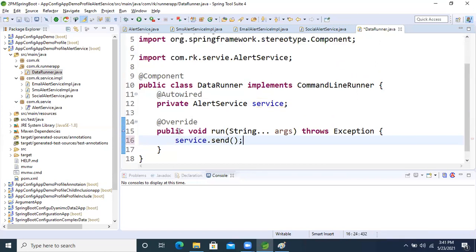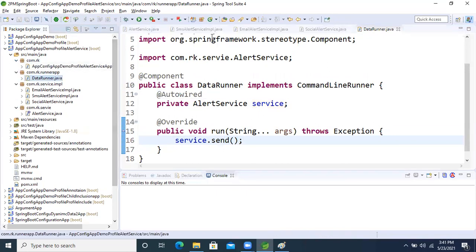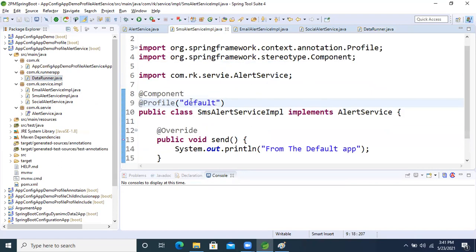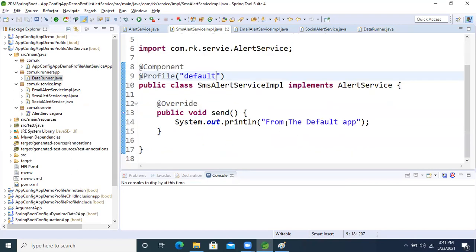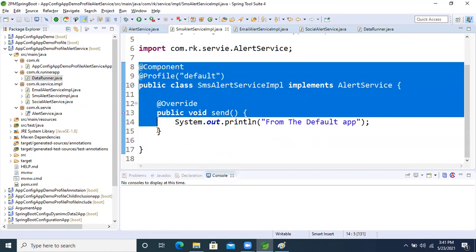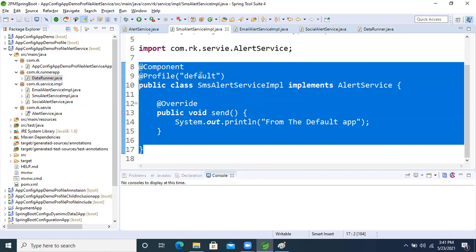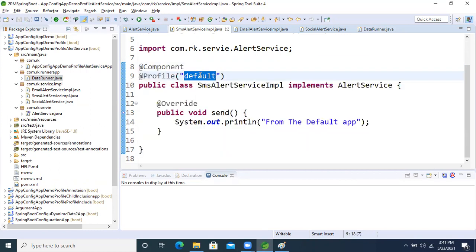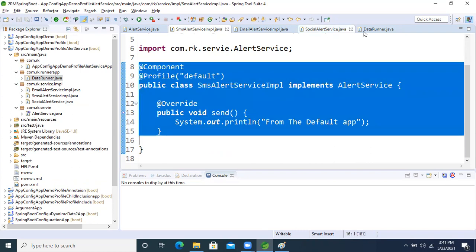Send method. That's it. Okay, so what will we do now? If we run this application, which result will we get? By default, from the default application we will get the logic. This logic will execute, because we are taking the default. If we are not activating any profile, the default profile will execute.